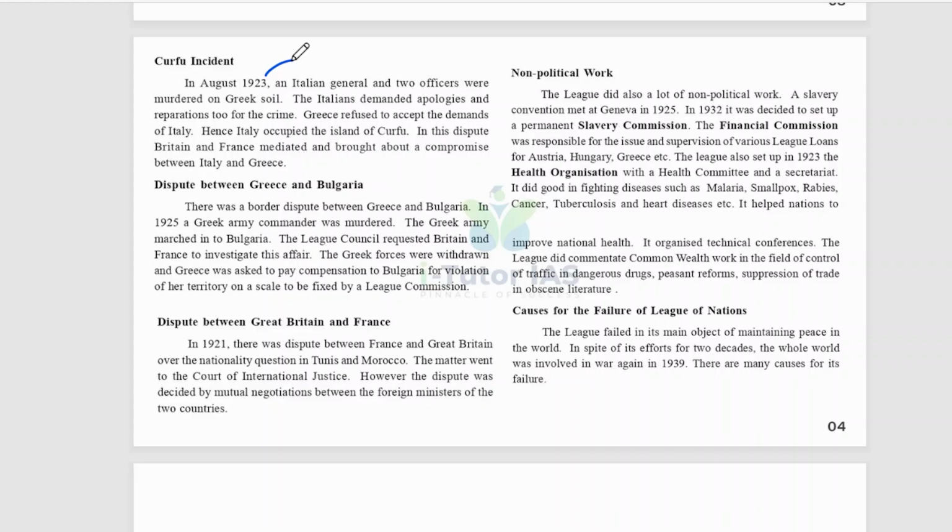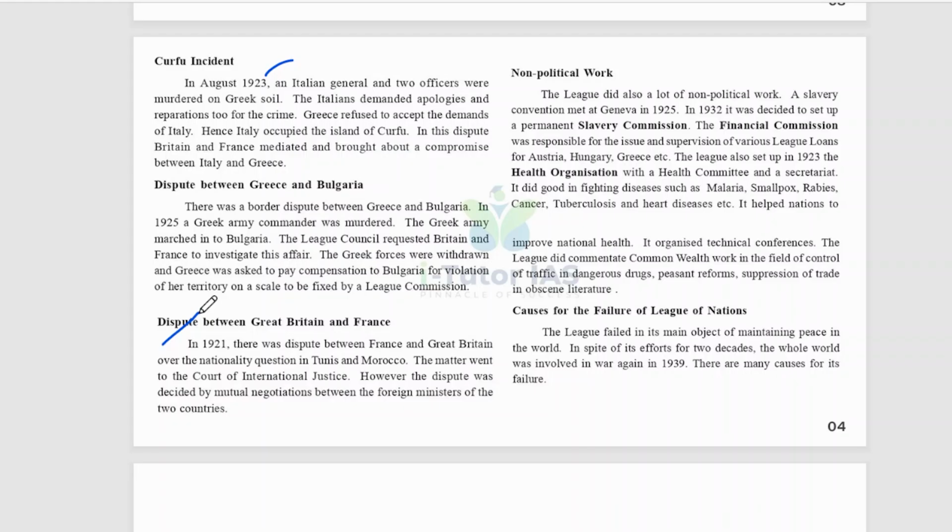And dispute between Great Britain and France. In 1921, there was a dispute between France and Great Britain over the nationality question in Tunis and Morocco. The matter went to the Court of International Justice, however, the dispute was decided by mutual negotiations between the foreign ministers of the two countries.